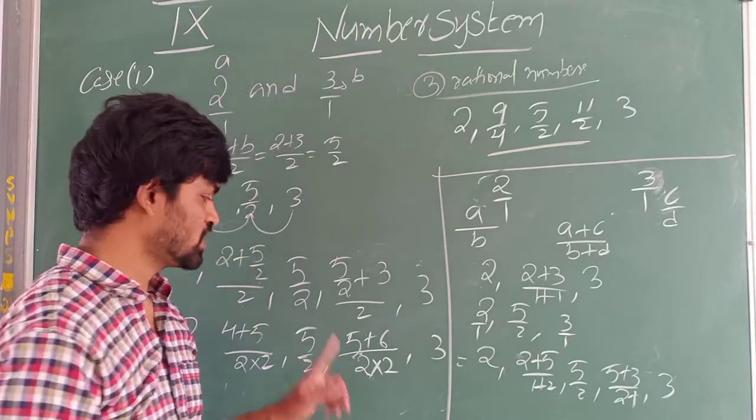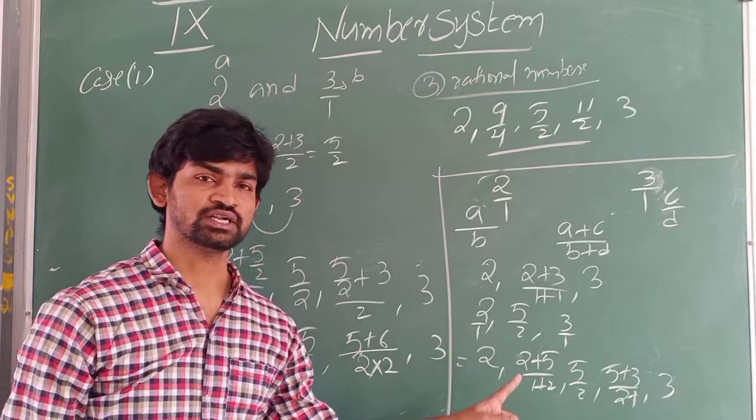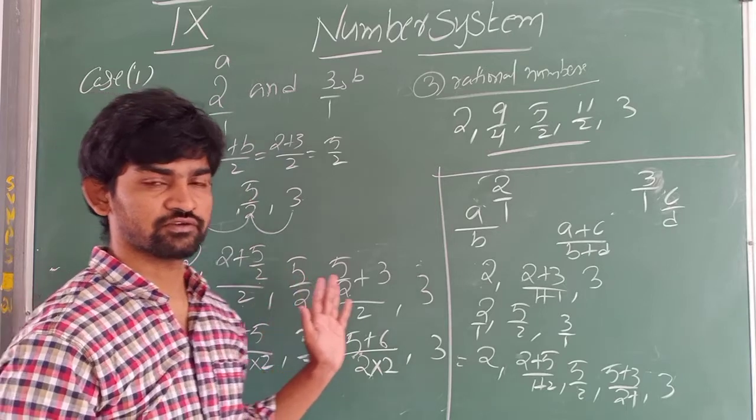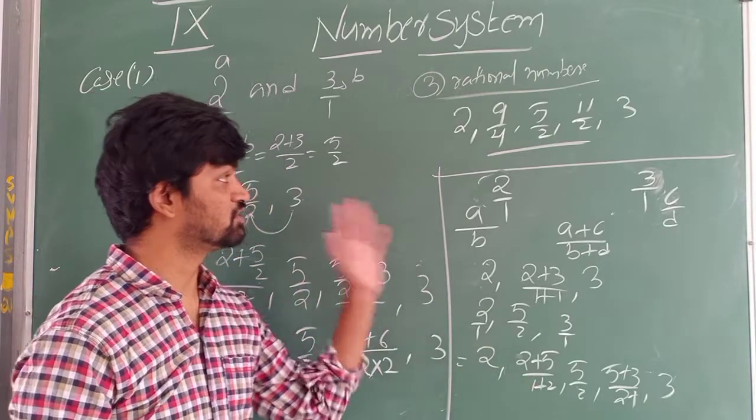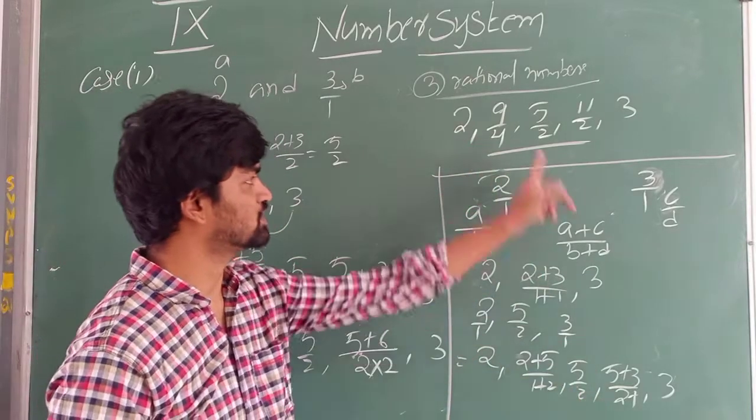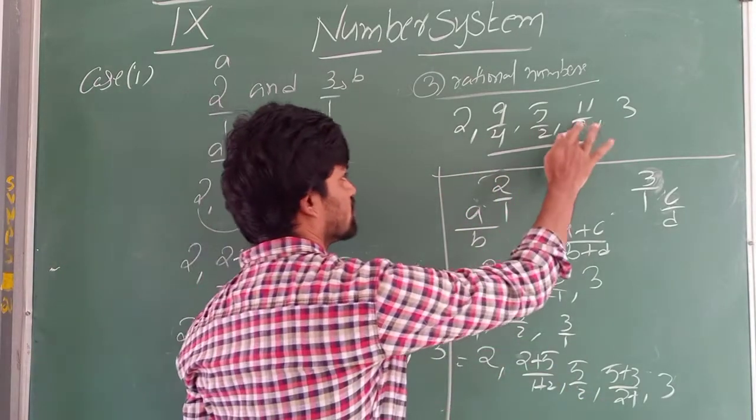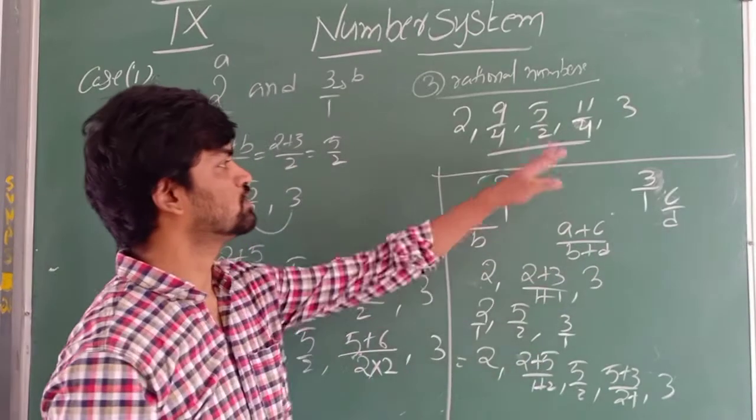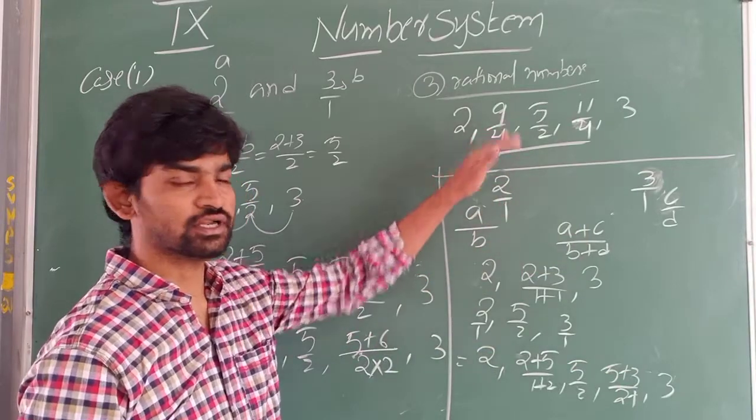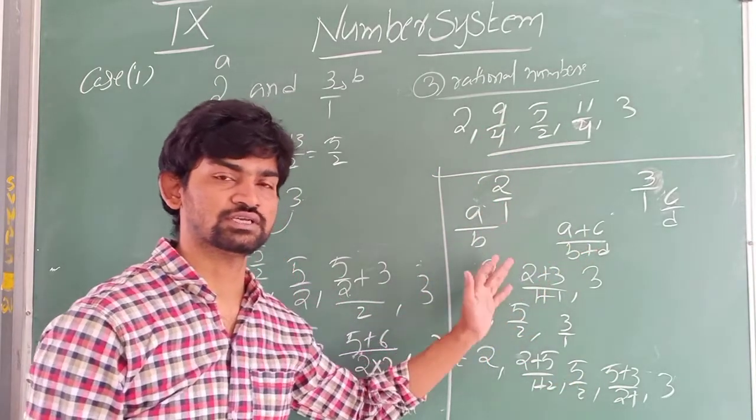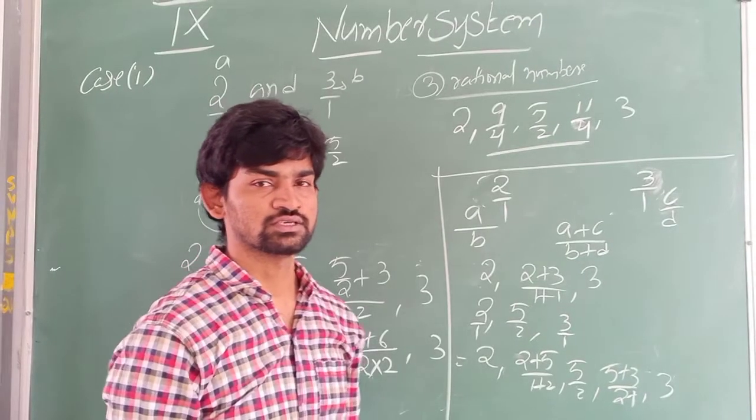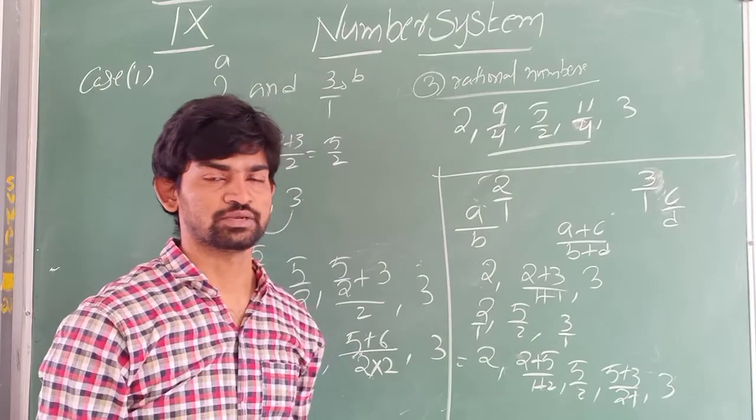Remember one thing, children. Your answer may not match with textbook answer because it depends on the situation that I have taken and method you have taken. See, both answers did not match here. Here we got 11 by 4. Sorry, 11 by 4. Answers did not match here. So it depends on the method. Your answer may not match with your textbook method. So be careful there. So let us see irrational numbers now.